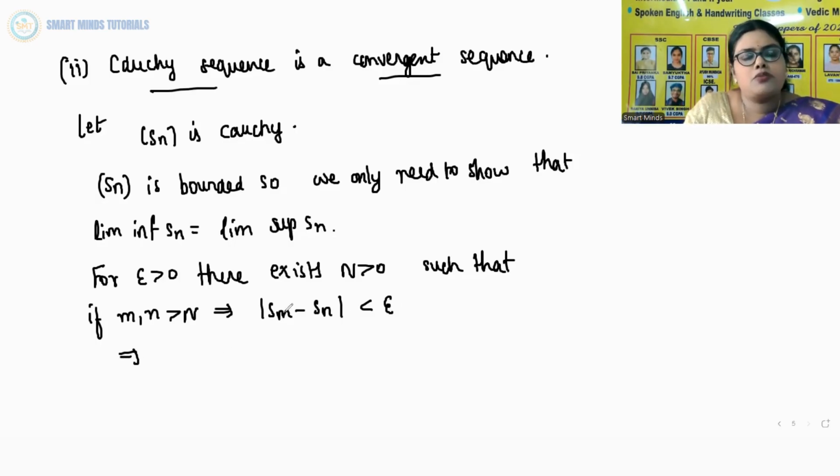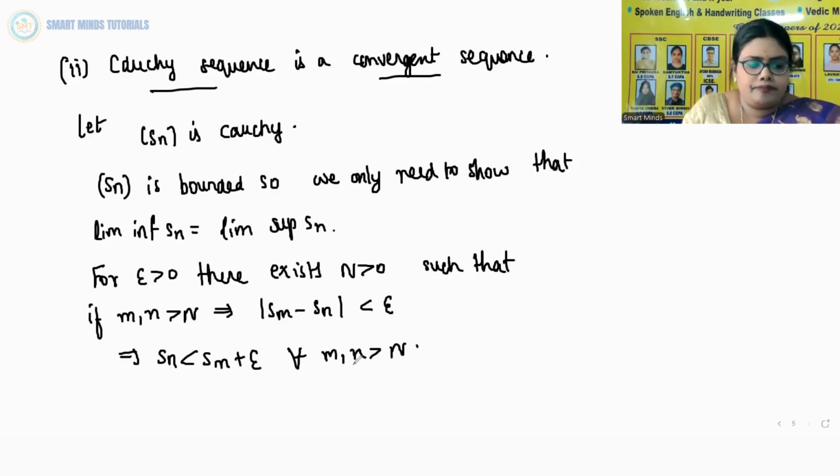So to remove this modulus, we need to take Sn less than Sm plus epsilon, taking Sm to that side, for all m and n greater than N. Which implies Sm plus epsilon is an upper bound.